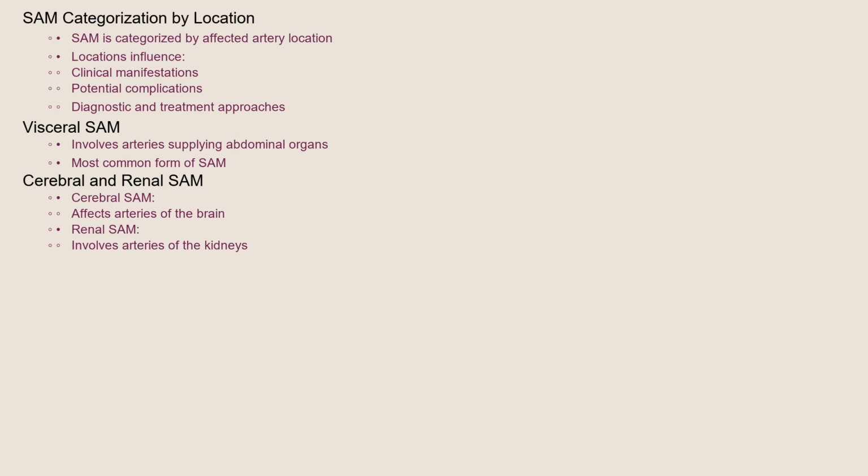While not strictly classified into distinct types, SAM can be categorized based on the location of the affected arteries. Visceral SAM, involving arteries supplying the abdominal organs, is the most common form. Cerebral SAM affects the arteries of the brain, while renal SAM involves the arteries of the kidneys. Each location presents with its unique set of clinical manifestations and potential complications, guiding diagnostic and treatment approaches.